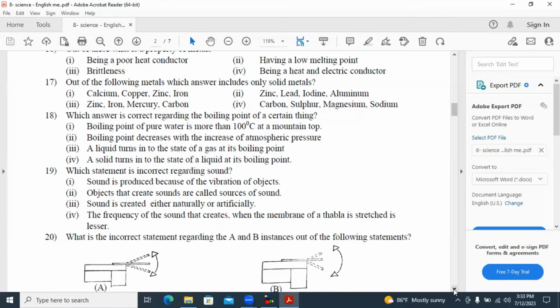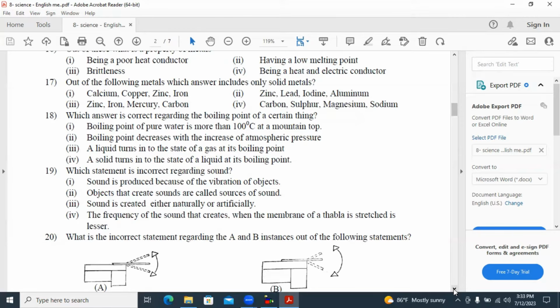First one, boiling point of pure water is more than 100 Celsius, is wrong. At a mountain top, it's not more than, it's lower than 100 Celsius. You should remember, when we are going up from the sea level, the boiling point of water and of other liquids is decreasing compared to the value at sea level. So answer 1 is wrong.